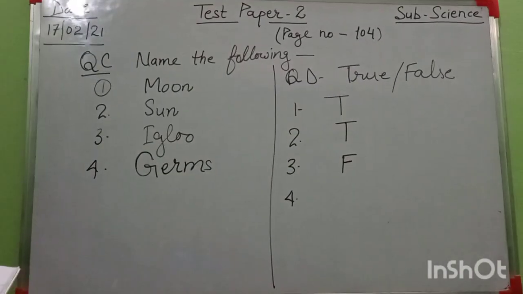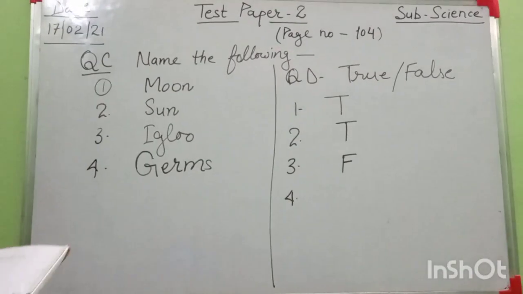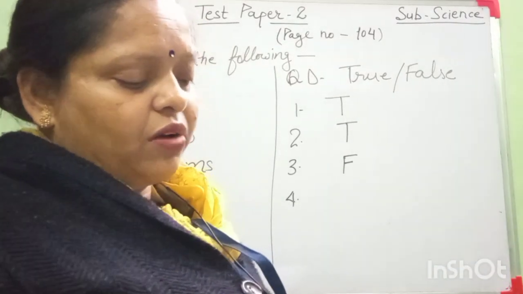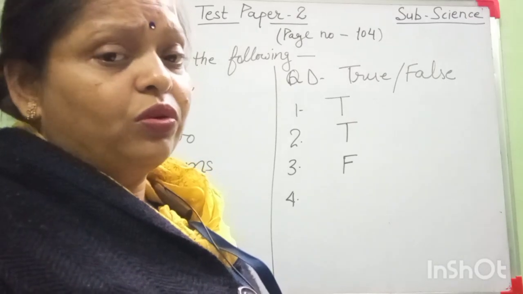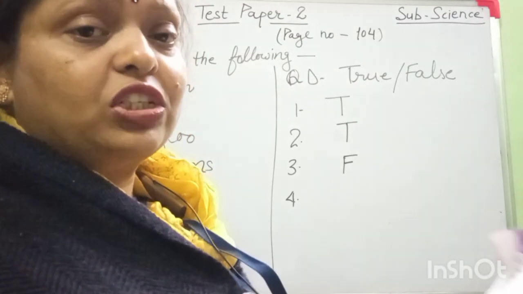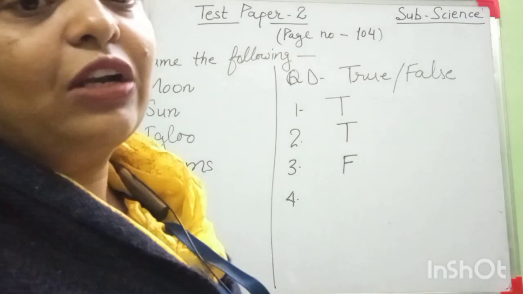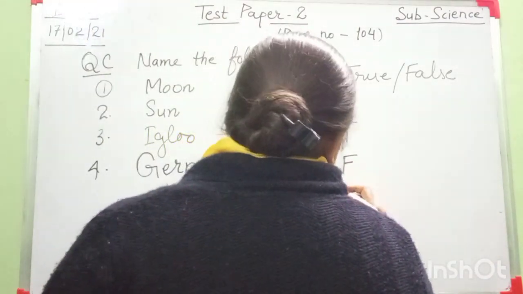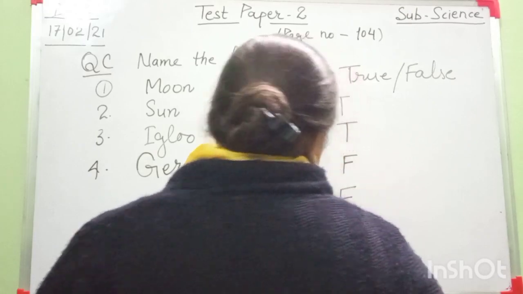Okay beta, so this sentence is true. Sorry, false. Here the question is asking quartz is used for making talcum powder. No, it is used for watches and calculator screens and different types of things like this. So this sentence is false.